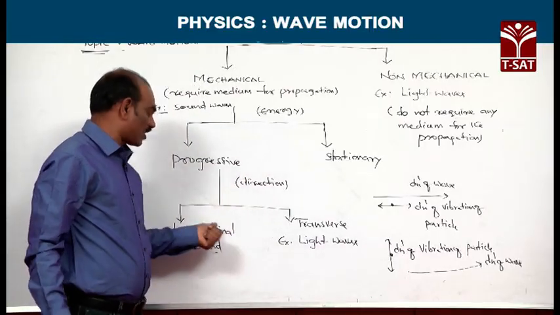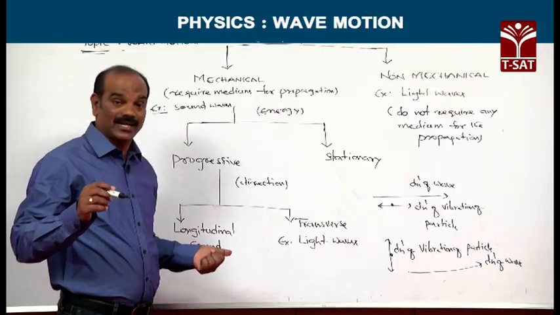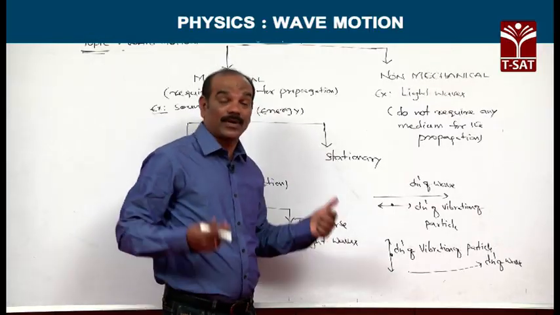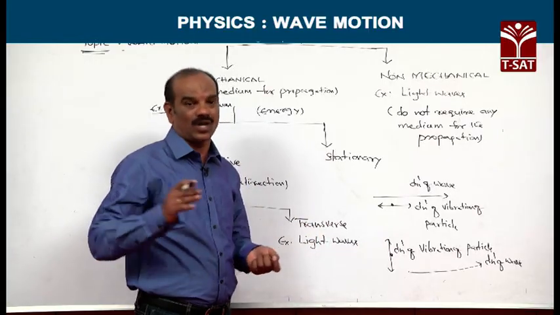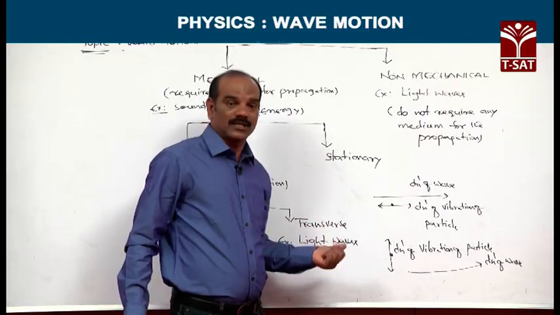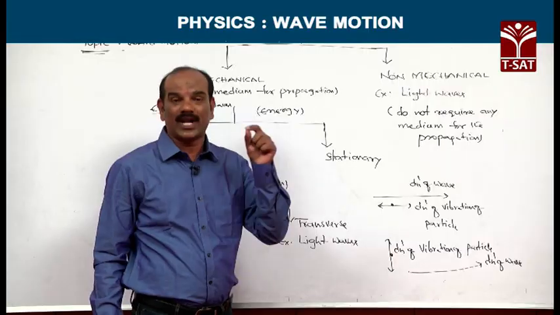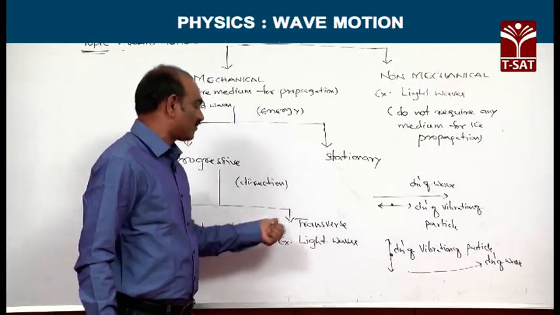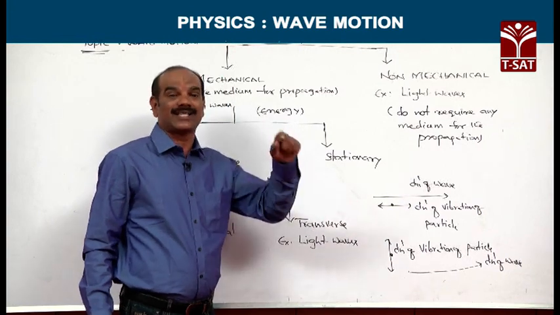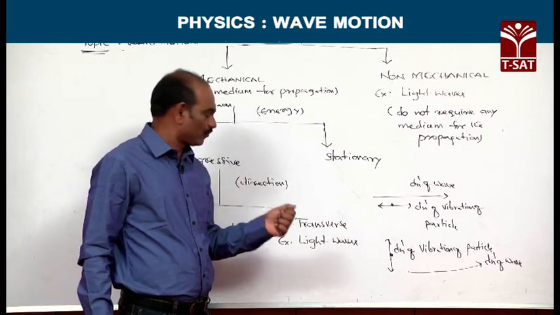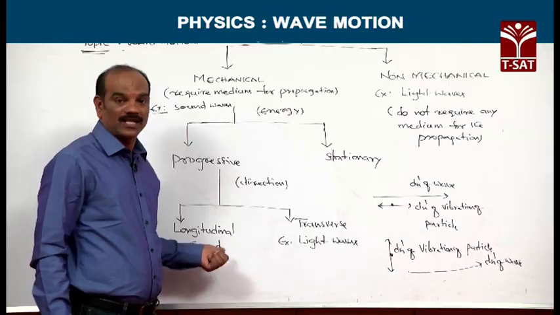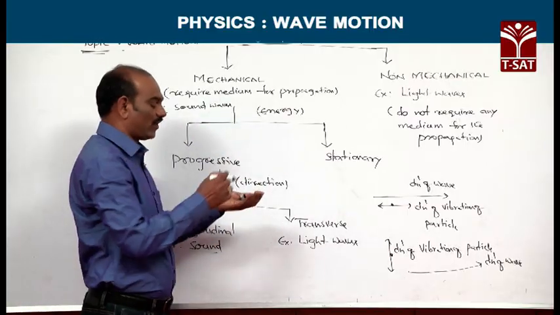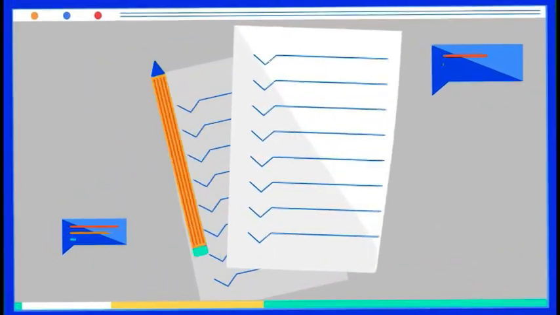Now, longitudinal waves can propagate through solids, liquids and even gases, whereas transverse waves predominantly pass through solids. This is because the cohesive force between the molecules of a gas is very small, which is why transverse waves predominantly pass through solids. In the case of longitudinal waves, they can pass through solids, liquids as well as gases. So, this is how the waves are classified.